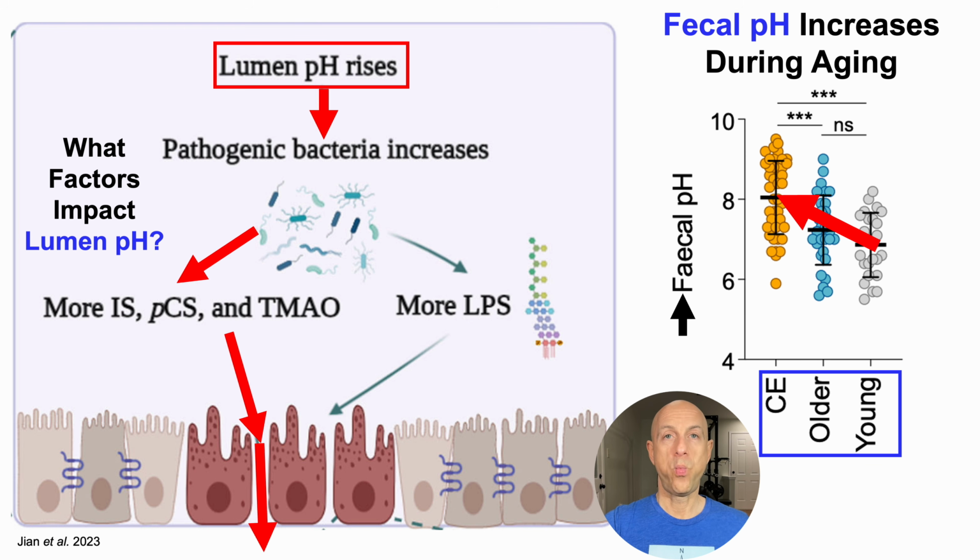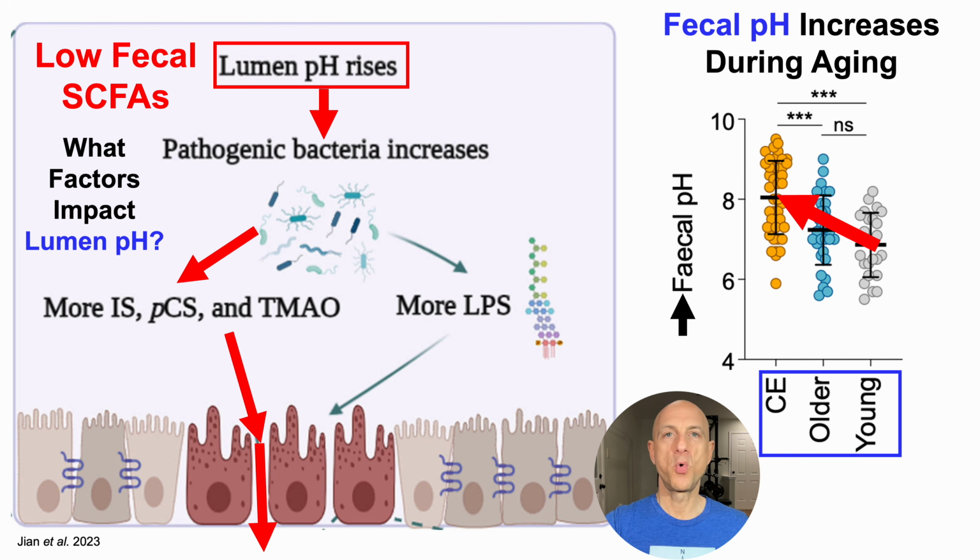So with that in mind, which factors impact lumen pH? Well, a major factor is fecal levels of short-chain fatty acids, or SCFAs. These SCFAs include acetate, propionate, and butyrate, which can be produced by a high-fiber diet, but also exercise training. So if someone is eating a relatively low-fiber diet and lots of meat, we could expect to see high levels of TMAO. Alternatively, if someone is not doing any exercise training, we could expect to see relatively low levels of fecal short-chain fatty acids and correspondingly high levels of TMAO.